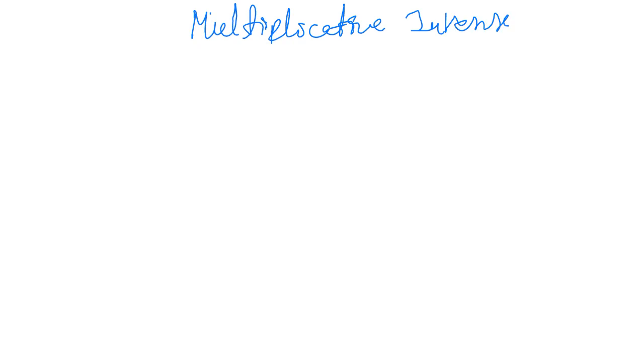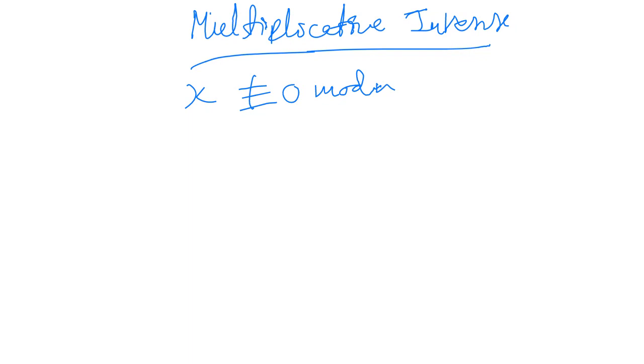That is multiplicative inverse. Next is multiplicative inverse. In the case of multiplicative inverse, we have some x that is supposed to be not congruent to 0 with respect to some number, mod n.